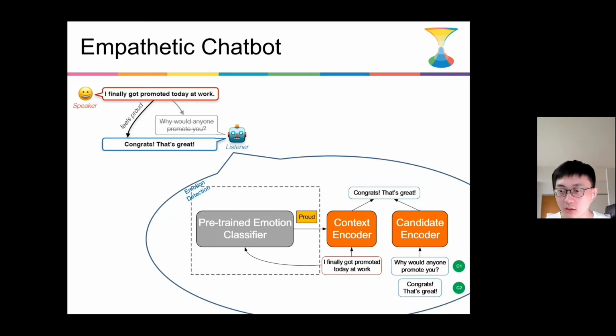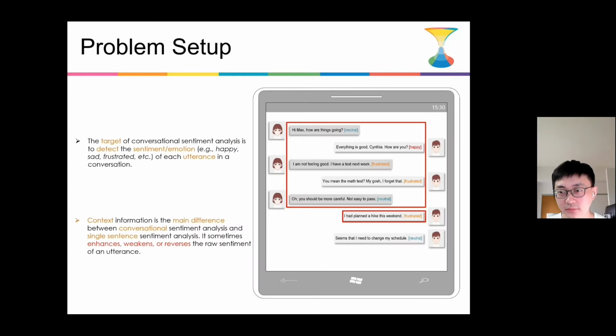Obviously, the empathetic chatbot achieves a better human-robot interaction, since naturally we perceive and express emotion in natural language to increase our sense of social bonding. Here, the pre-trained emotion classifier is of vital importance. So now the question is how to get such a pre-trained emotion classifier. Before that, we need to give a clear definition of the conversational sentiment analysis task.